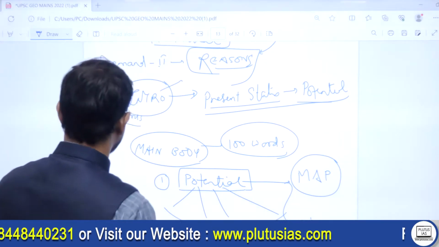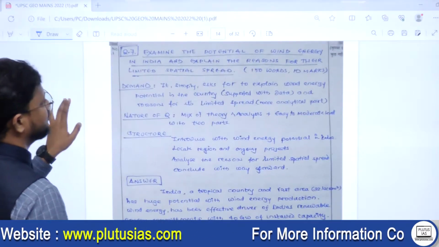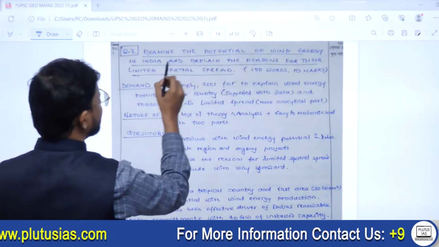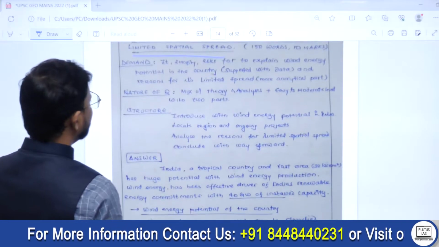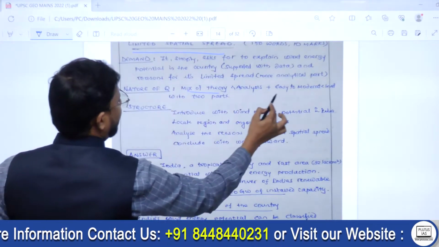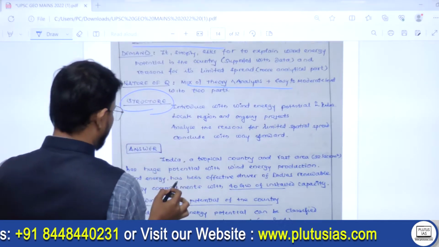Okay, so see how to approach this question, or the kind of model answer. Examine the potential of wind energy in India and explain the reasons for its limited spatial spread. Now, the nature of the question, you will find, is theory plus analysis and current affairs based. What the structure should be, I have already written.